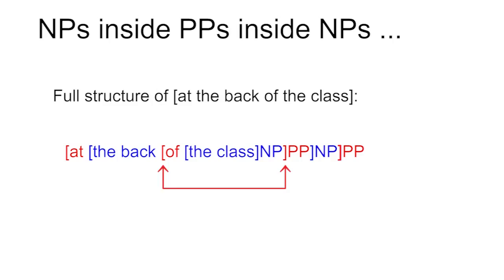The next set shows us that the noun phrase, the back of the class, has a prepositional phrase in its post-modifier position, of the class, following the head, the back. The innermost set of brackets shows that this prepositional phrase, of the class, is made up of the preposition of and the noun phrase, the class. This is a perfectly normal and common structure in English. At the back of the class is not an unusually long phrase.